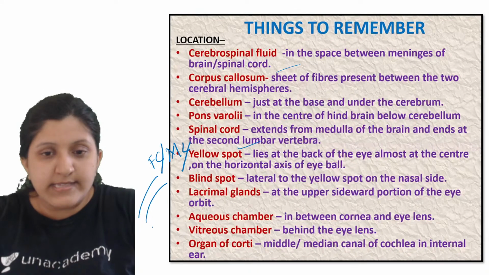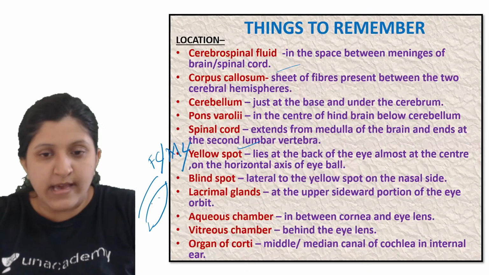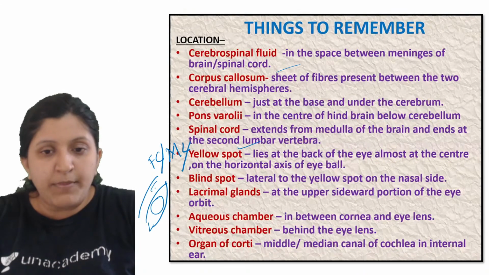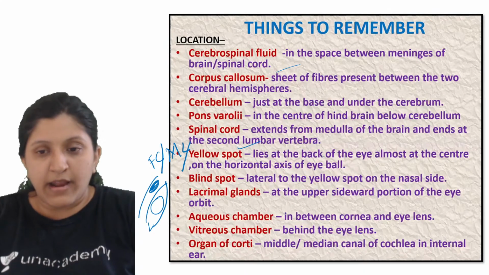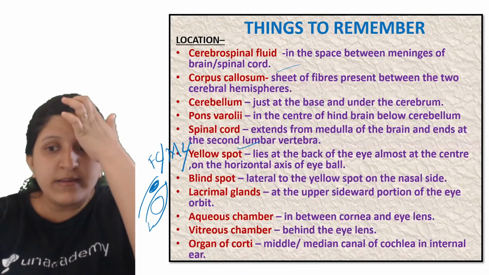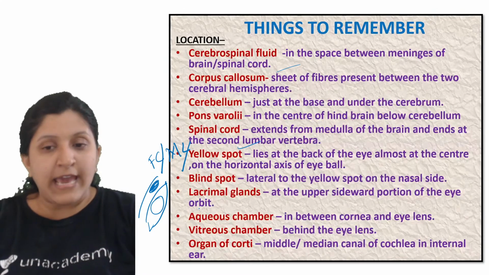Now let's say this is an eye. In that case, this upper side part, what is that? This is where you can find the lacrimal gland. It is at the upper sideward portion of the eye orbit.